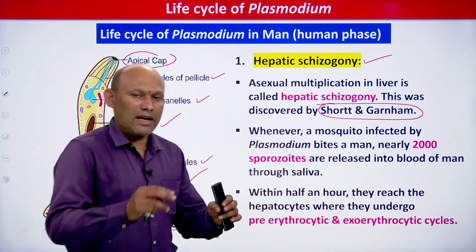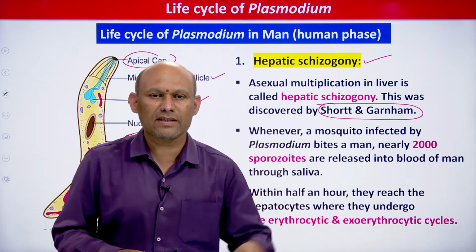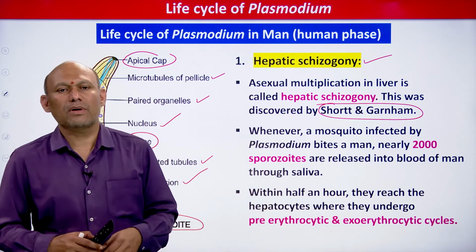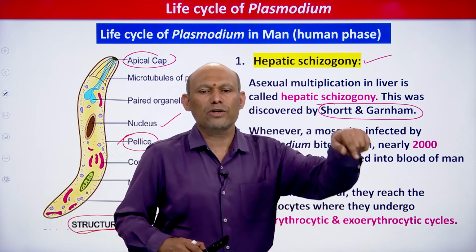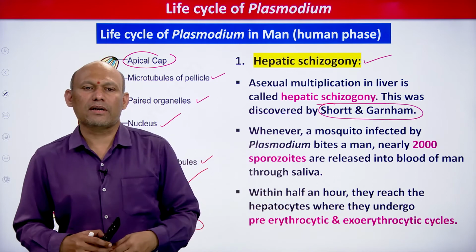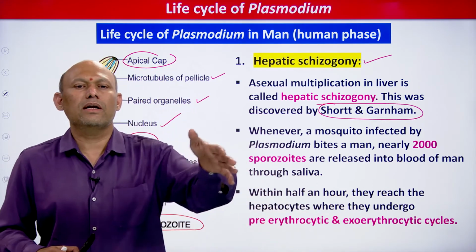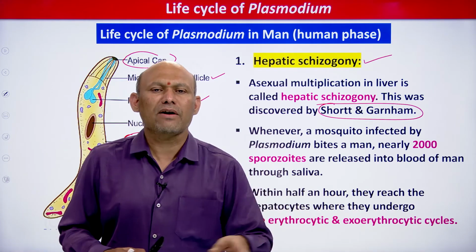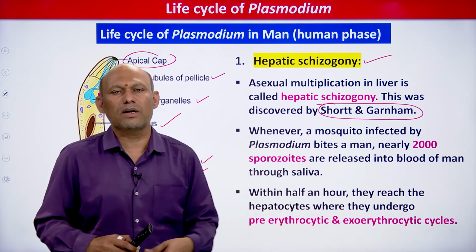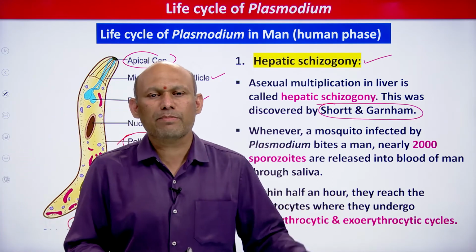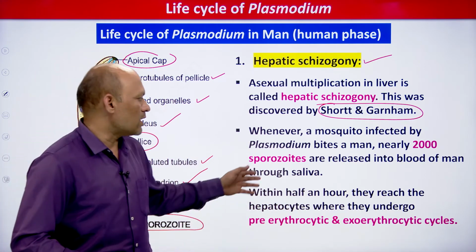Whenever an infected female Anopheles mosquito bites a human being to suck the blood along with saliva, sporozoites are released, inoculated into the blood, right. The blood circulation carries these sporozoites to the liver, and within just half an hour after the entry of the sporozoites into the blood, they are carried to the liver, students. That is what I have mentioned.